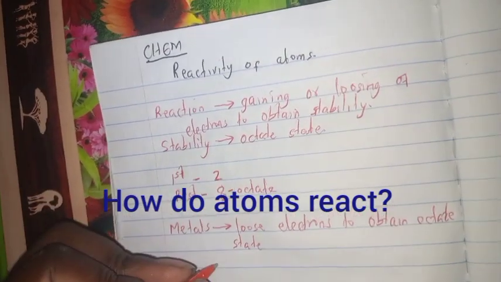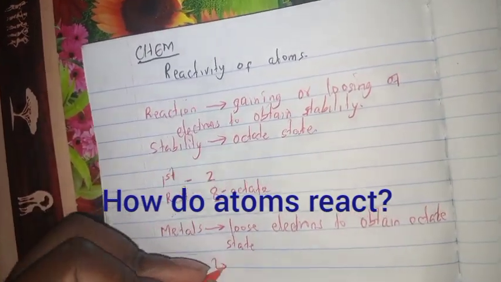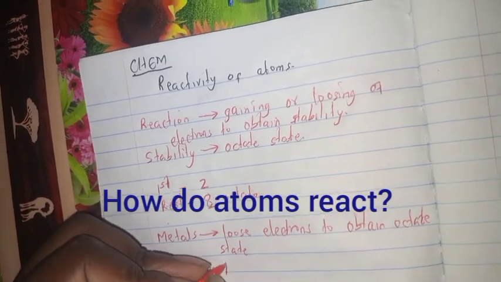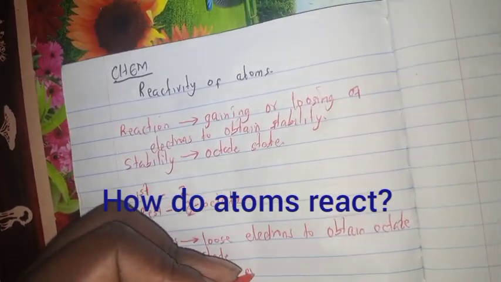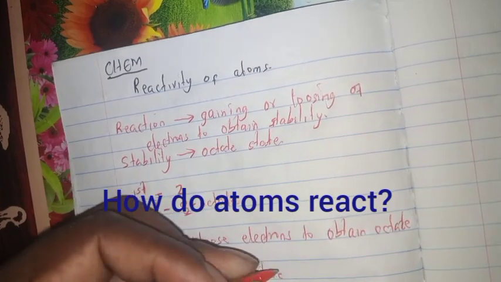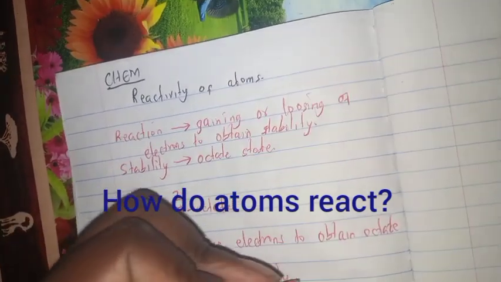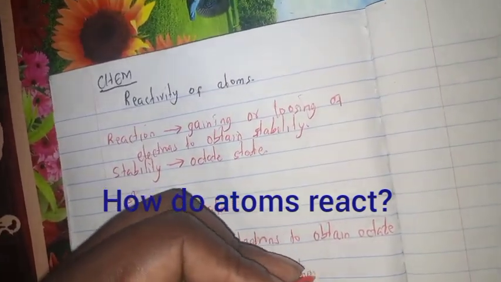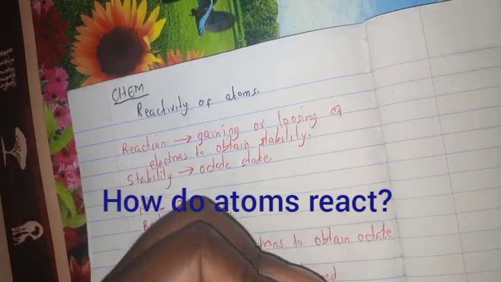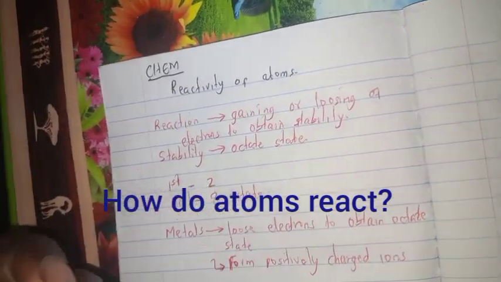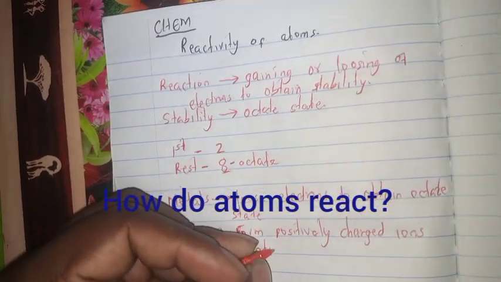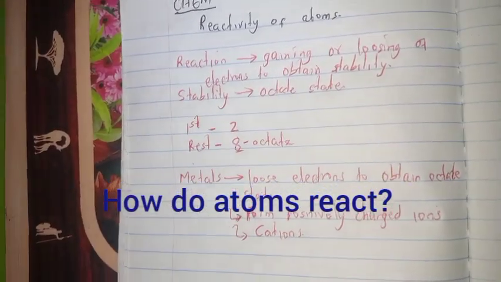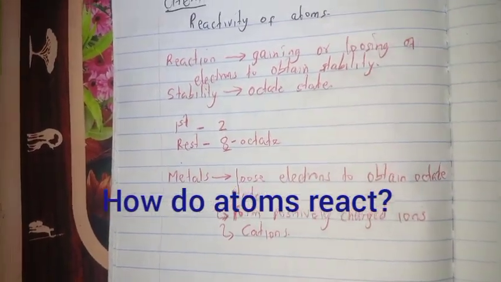In this case, we say that metals form positively charged ions, and these positively charged ions we call cations. Cations are positively charged ions.